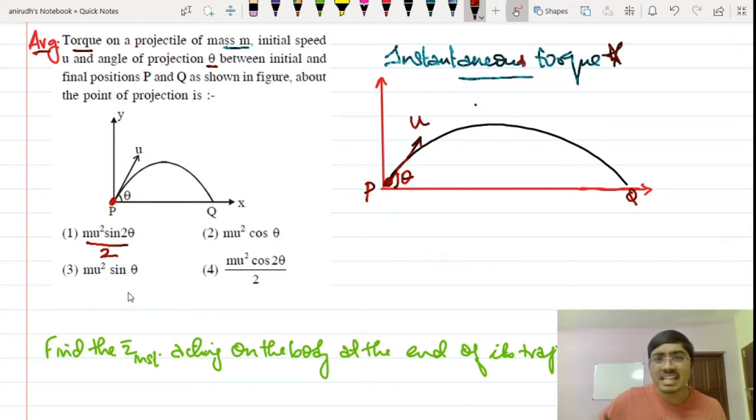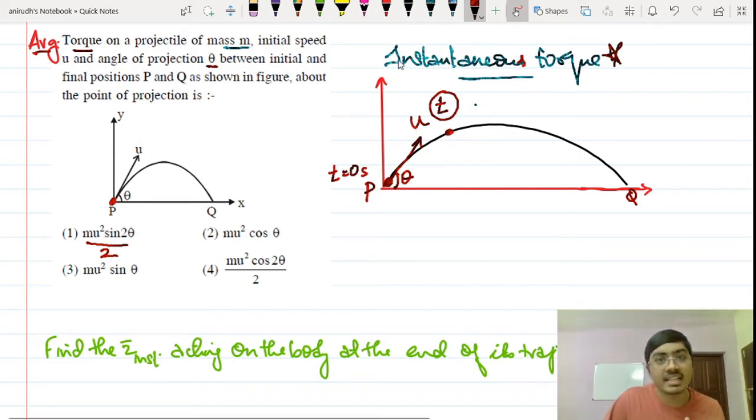Okay. At any point on its trajectory, let's say that here, this body is reaching here in time t seconds. Let's suppose t is equal to 0 seconds here, and after t seconds have elapsed, it reaches over here.